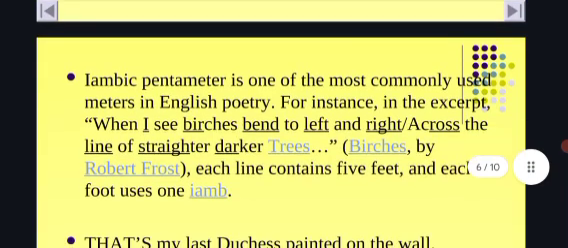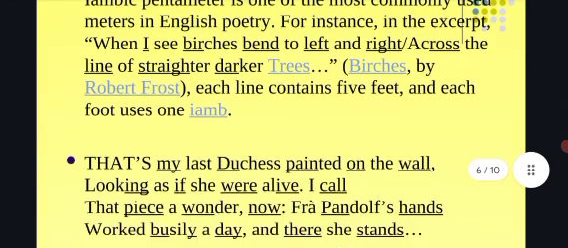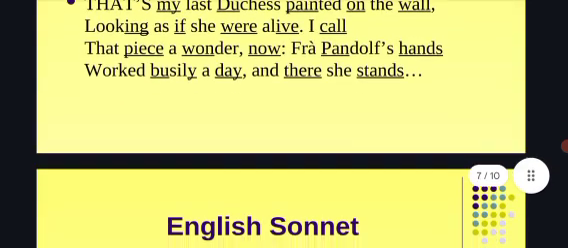Then this is an example from a Robert Frost poem. This is the best example for the iambic pentameter that we discussed. Iambic pentameter is one of the most commonly used meters in English poetry. For example: "when I see birches bent to left and right across the lines of straighter darker trees." So in this Robert Frost poem, each line contains 5 feet and each foot uses 1 iamb. So this is one of the famous examples for iambic pentameter.